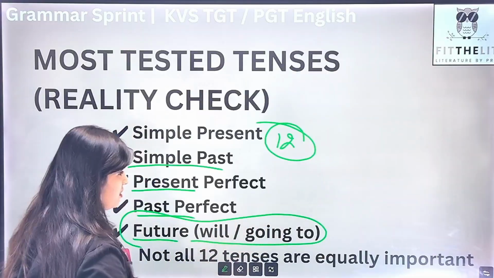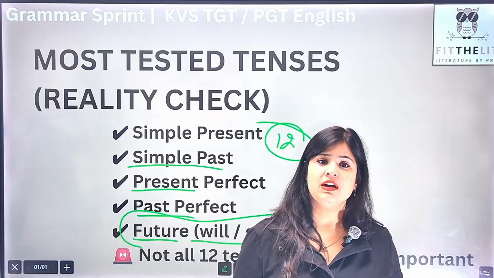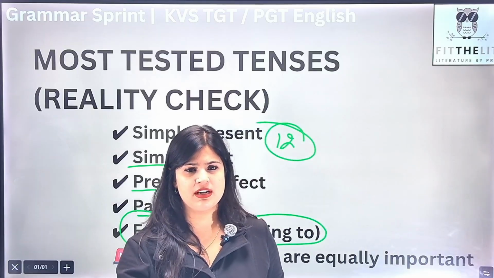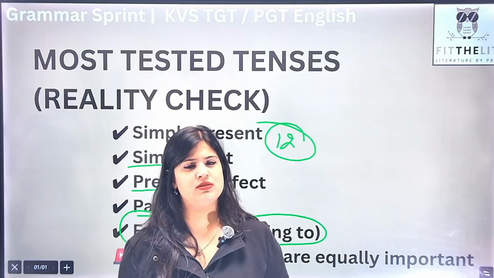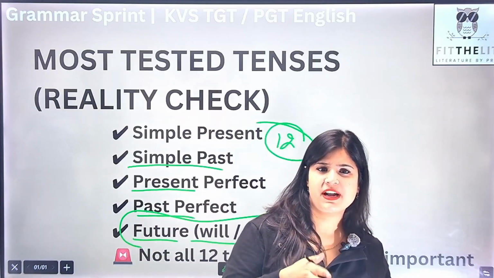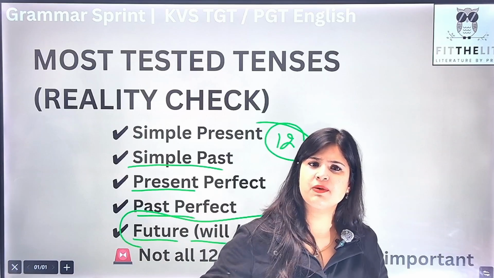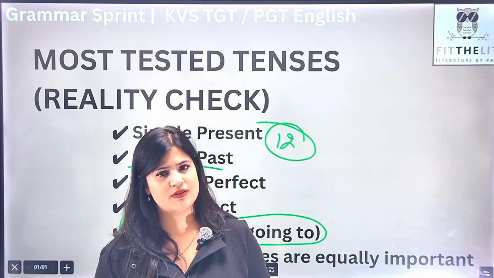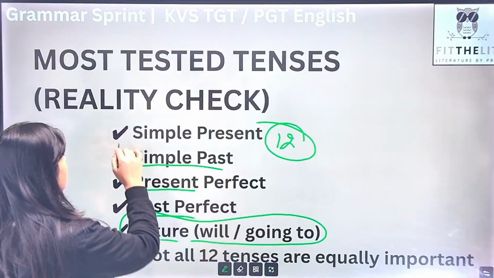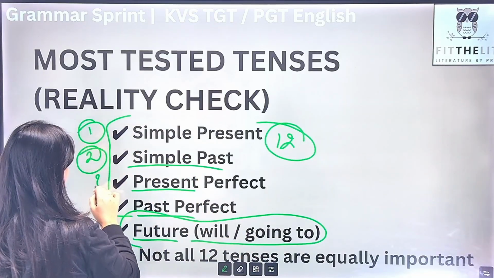These are the tenses which are going to be really important from your examination point of view, because यही से examiner question उठाता है. Generally, if you analyze the papers of the previous years also, ज़्यादातर past perfect, present perfect, simple present, simple past, इन्हीं से questions आते हैं. So rather we should focus our attention on these 4 or 5 tenses. In this particular class, we are actually going to cover these 4 tenses, right?